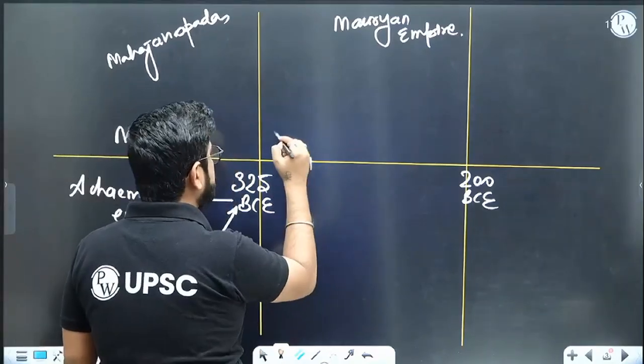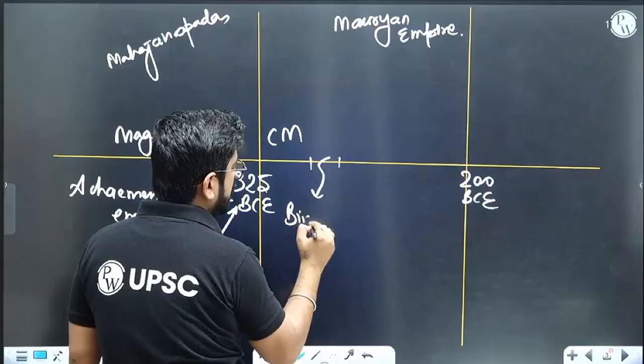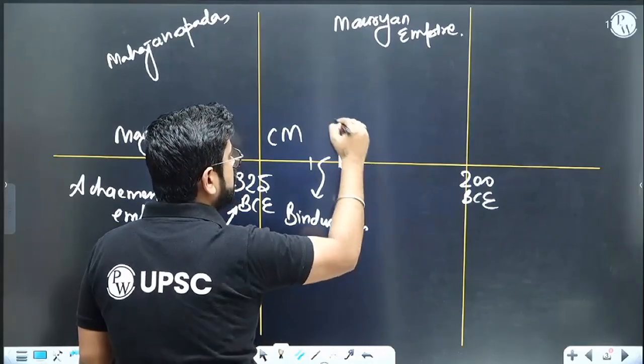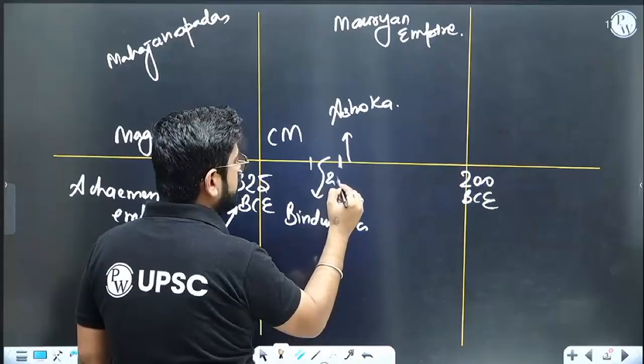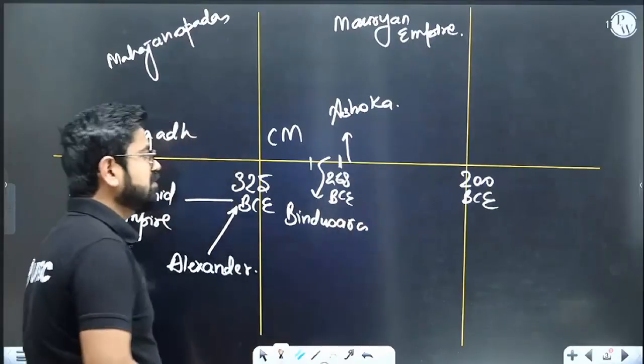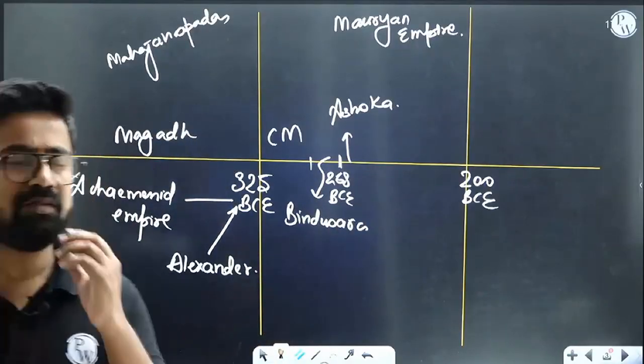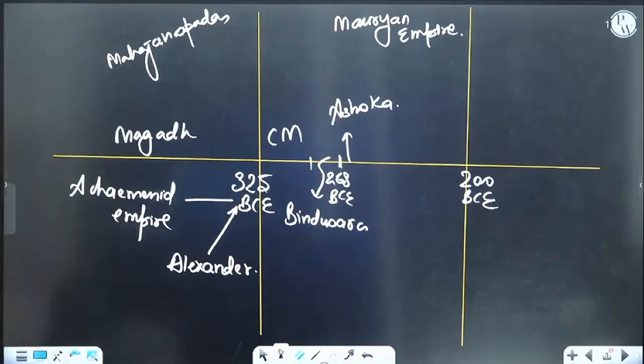We understood that the initial phase was Chandragupta Maurya, then there was Bindusara, and then we were talking about Ashoka, roughly around 268 BC. Again, these years are not at all important. It's just that we are studying so something stays in our mind.